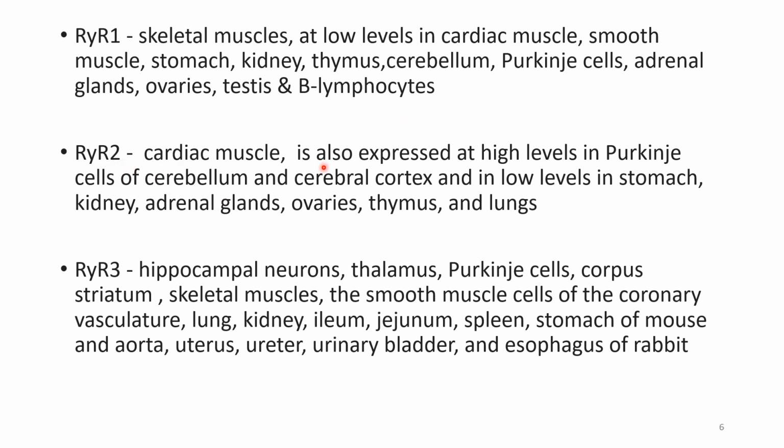RYR2 is present in cardiac muscle and also in high levels in the Purkinje cells of the cerebellum and cerebral cortex, and at low levels in the stomach, kidney, adrenals, ovaries, thymus and lungs. Whereas RYR3 is present in hippocampal neurons, thalamus, Purkinje cells, corpus striatum, skeletal muscles, and smooth muscle cells of the coronary vasculature, lung, kidney, ileum, jejunum, spleen, stomach, uterus, ureter, urinary bladder and esophagus. So RYR1 and RYR2 are very important.